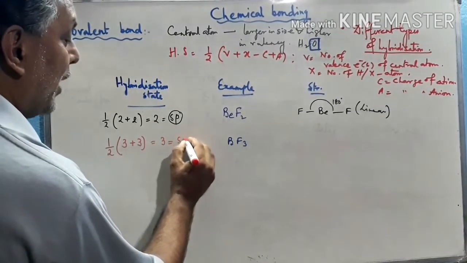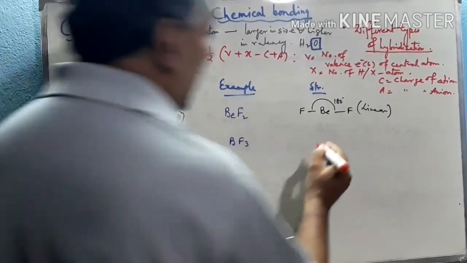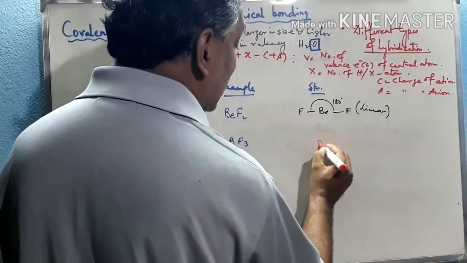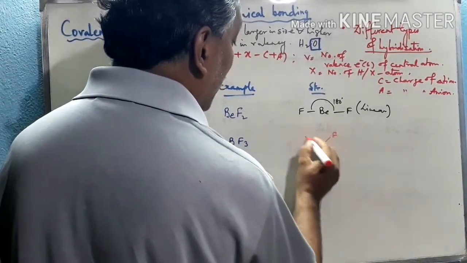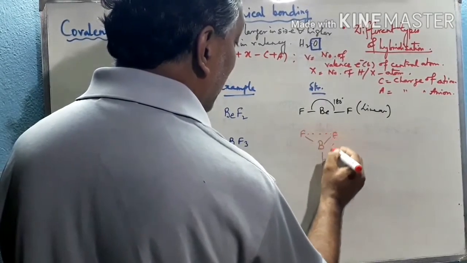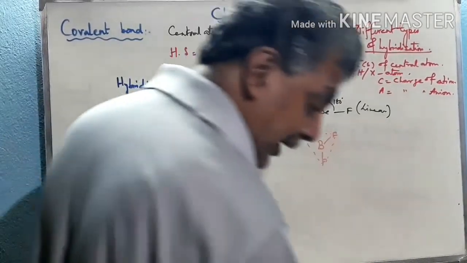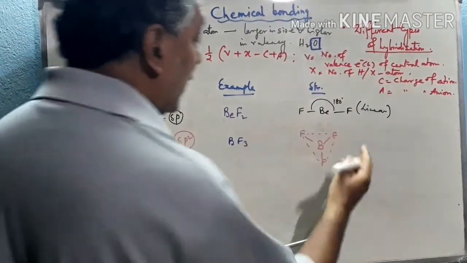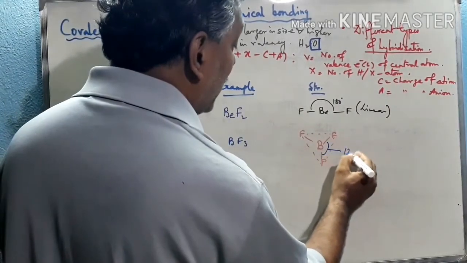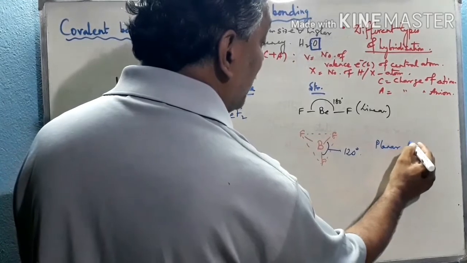That means it requires 1 s and 2 p orbitals, sp2 hybridized. It is a planar triangular shape. The shape is B, F, F, F. The bond angle is 120 degrees here. This is the planar triangular shape.